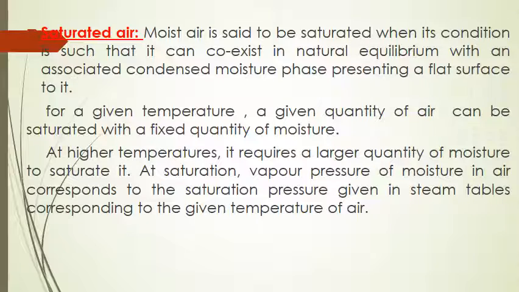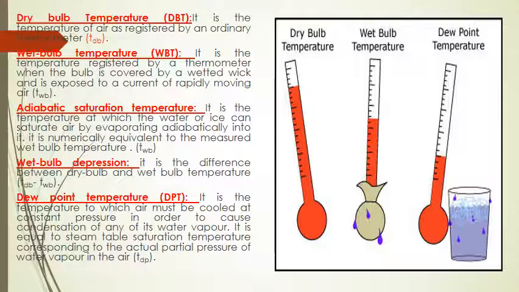Dry bulb temperature, or DBT in short. It is the temperature of air as registered by an ordinary thermometer, and is called dry bulb temperature. In the figure you can observe a thermometer by which you will observe the temperature. If you measure the temperature using this normal thermometer, it is called dry bulb temperature.